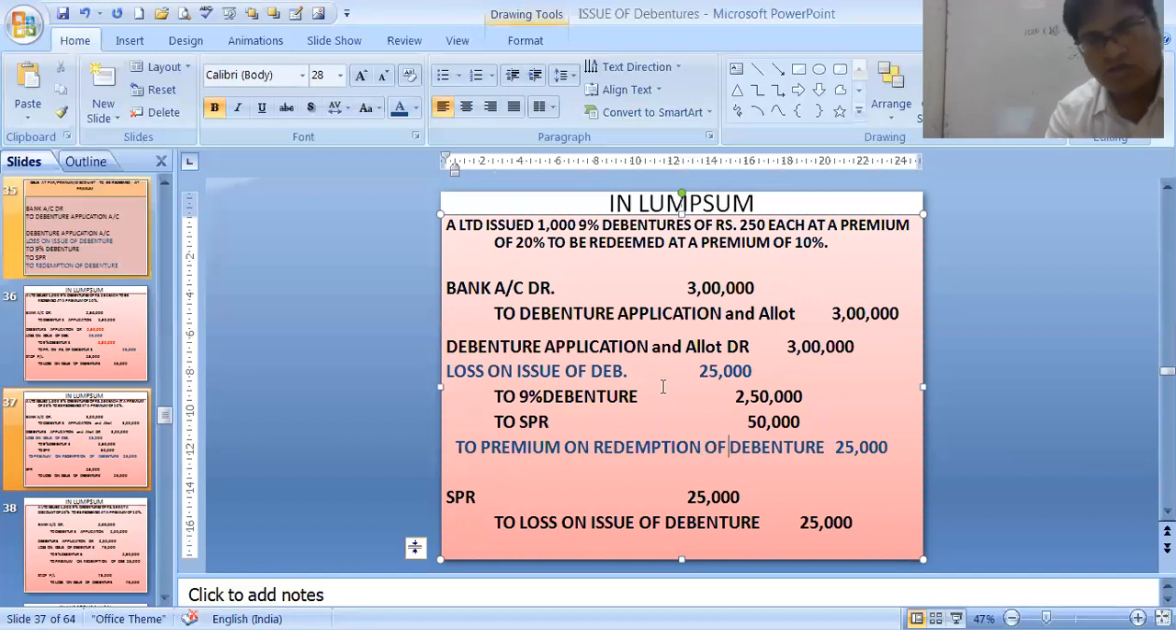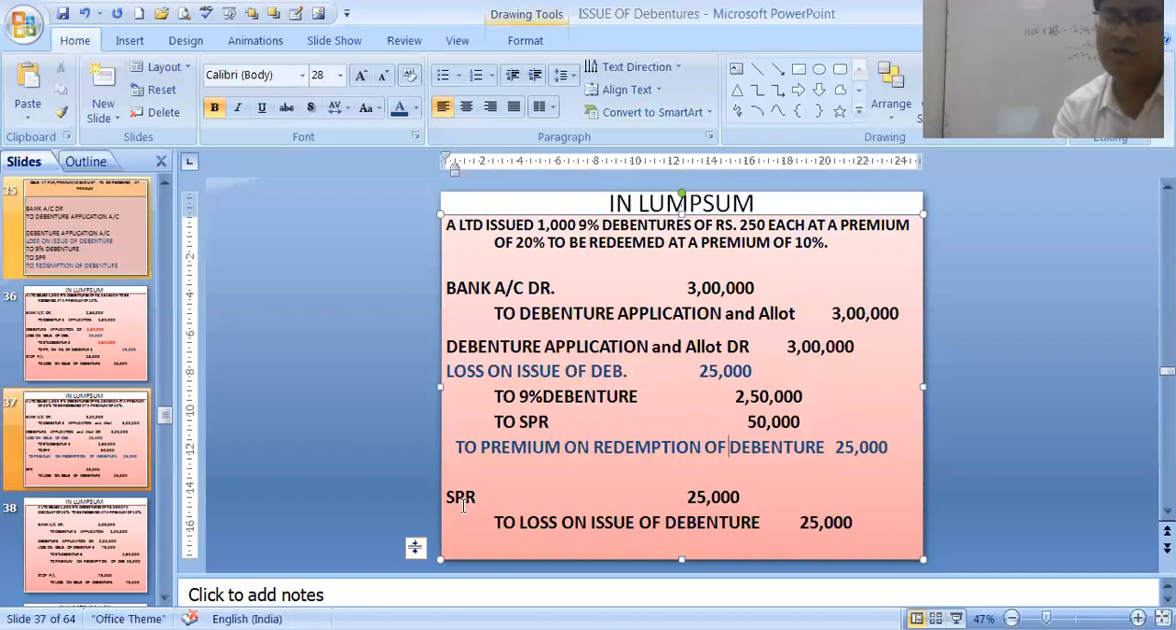That is, loss on issue of debentures to premium on redemption of debentures is a separate entry that has come along with that. We have already passed debenture application and allotment to debenture to SPR when we issued the debentures at par and redeemed also at par. When it is redeemed at premium, only these two entries come: loss on issue to premium on redemption. And this loss needs to be closed. But as we have SPR, we are closing it with SPR only.